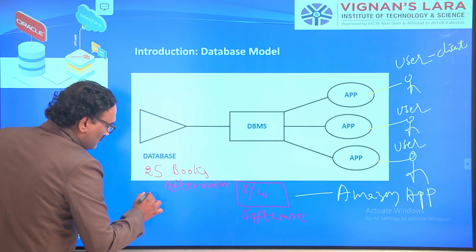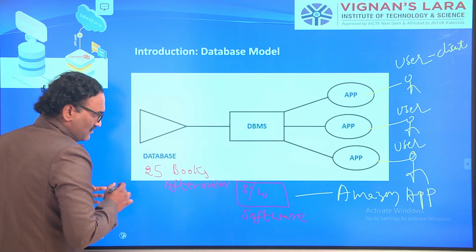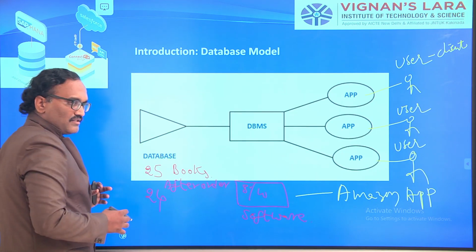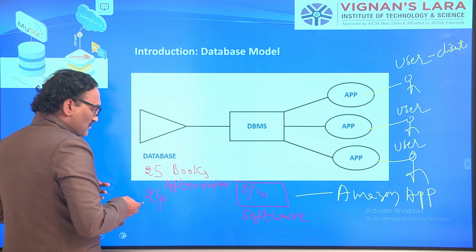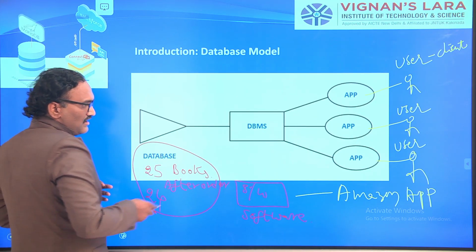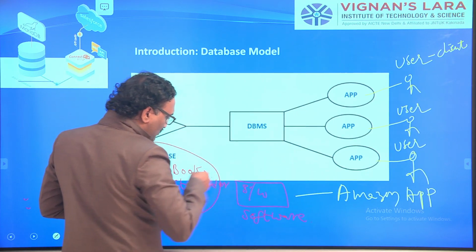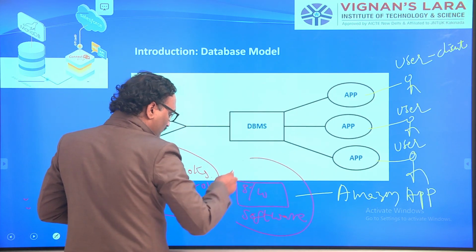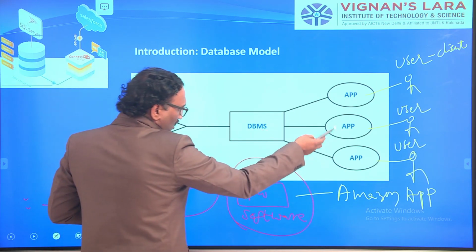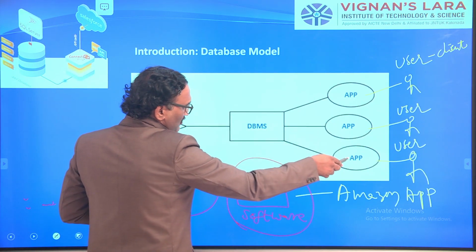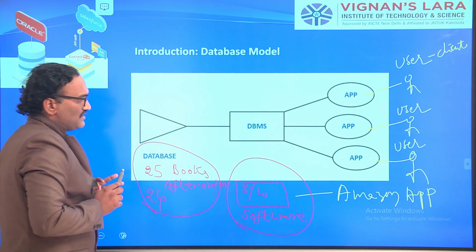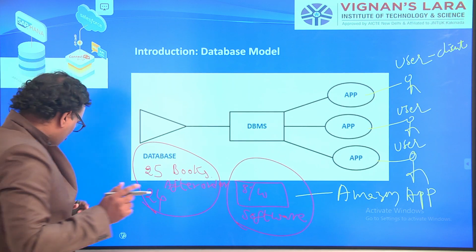Suppose an order happens and you delivered one book, so it becomes 24 books. This is what generally exists inside your database. The request travels to it using a software, that is nothing but the DBMS, and we all come under the clients. Using an app, we are interacting with this database using a software called database management system.